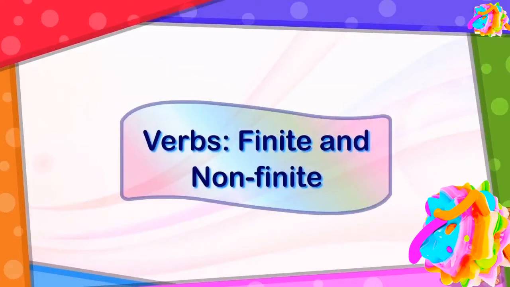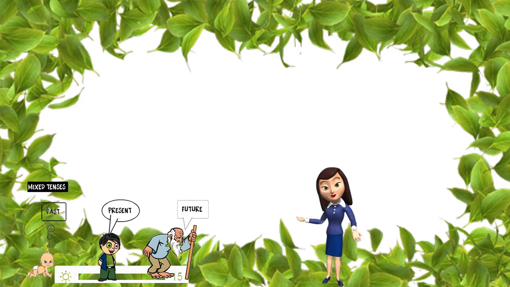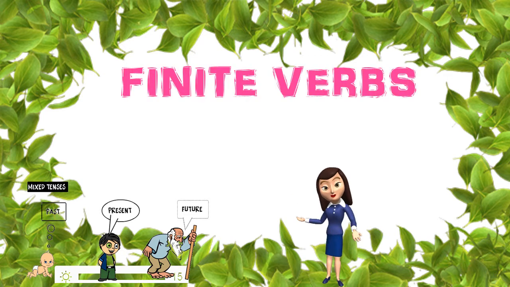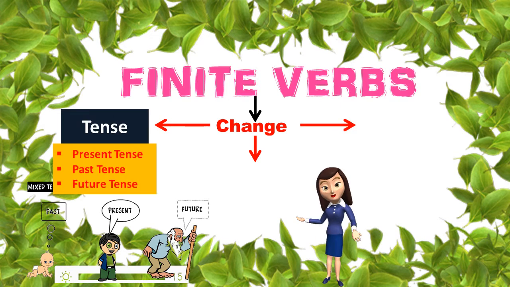In today's module, we are going to study finite verbs and non-finite verbs. Let us first understand what finite verbs are. A finite verb acts as the main verb of a sentence. If the finite verb is removed from a sentence, it will no longer make complete sense. It means the verb which changes its form according to the tense of the sentence, or the person or number of the subject, is called a finite verb.